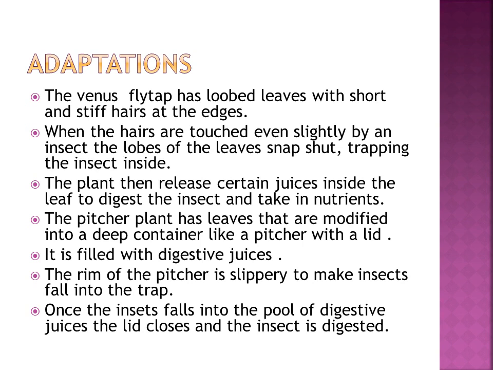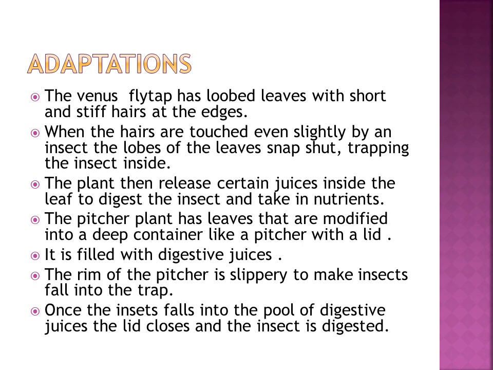When you touch the hairs, what will happen? Slowly the leaves will close along with the insect. Then the plant releases juices and digests the insect, and takes the nutrients.